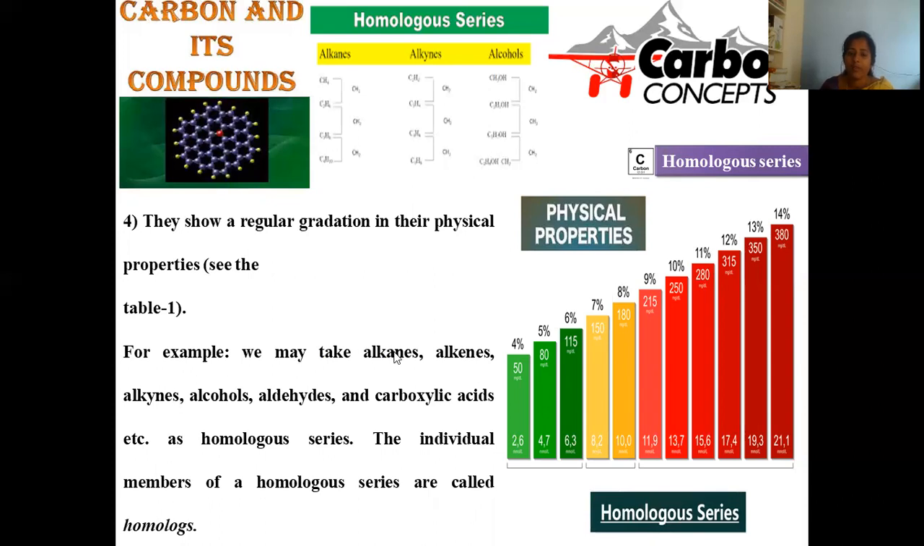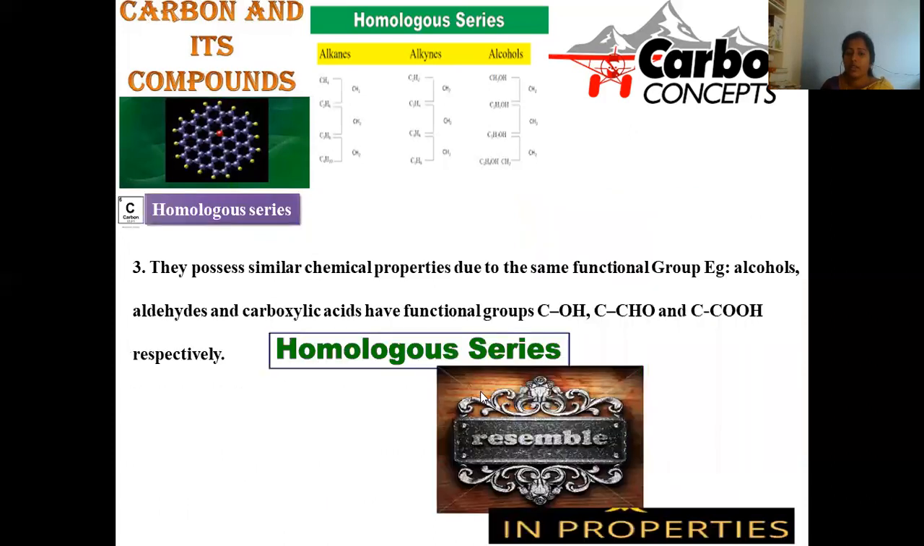For example, we may take alkanes, alkynes, alcohols, aldehydes, and carboxylic acids, etc. in a homologous series. The individual members of homologous series are called homologs. Physical properties gradually rise.